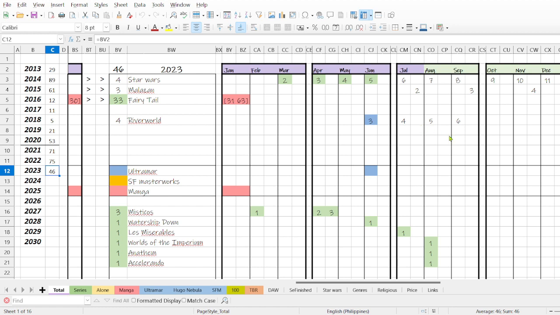This is not 100% sure. It doesn't mean that just because it's here I will read it this month. In this case I didn't read it, and probably I won't read it in August either. This is just a way for me to know which books I still need to read or I plan to read, but it doesn't mean that it's for sure. So yeah, this can change anytime.